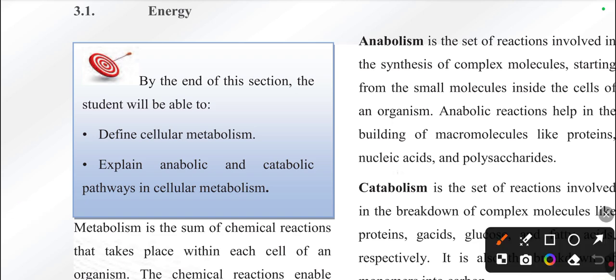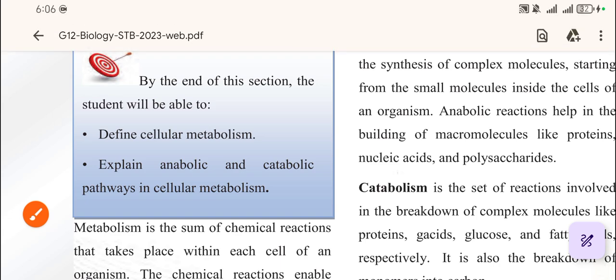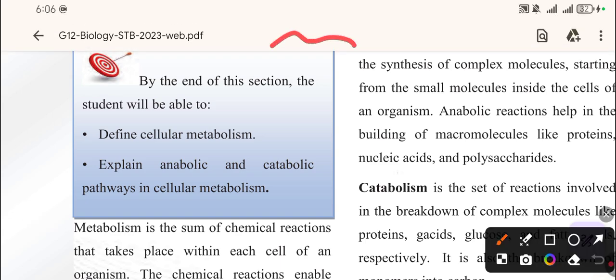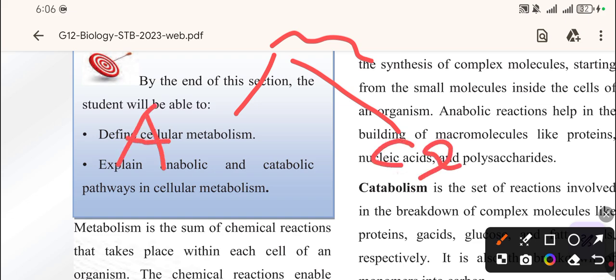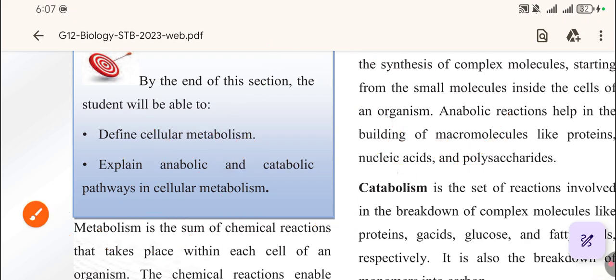I won't go deeply, but metabolism is divided into what? Into two. Metabolism is divided into anabolism and what? Catabolism. This anabolism is the emergence of large molecules. Shortly, emergence of large molecules. But catabolism is what? Breaking down of large molecules into smaller molecules.